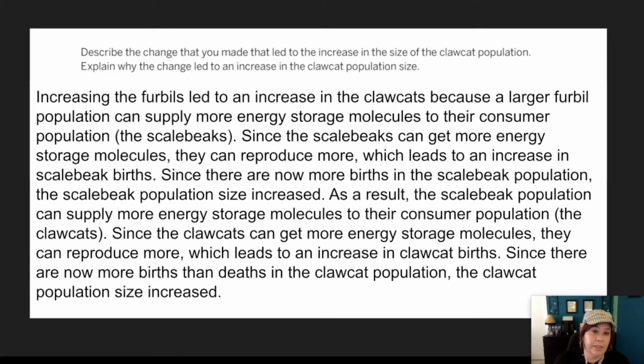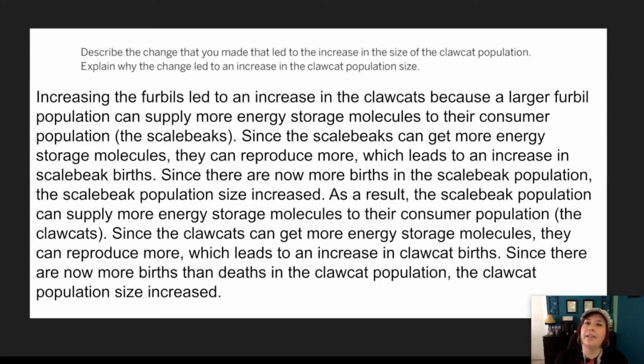The population size of the scale beaks has increased. As a result, the scale beak population can supply more energy storage molecules to their consumer population, the clock hats. Since the clock hats can get more energy storage molecules, they can reproduce more, which leads to an increase in clock hat births. Since there are now more births than deaths in the clock hat population, the clock hat population size increased. If you don't have all that in there, that's okay.